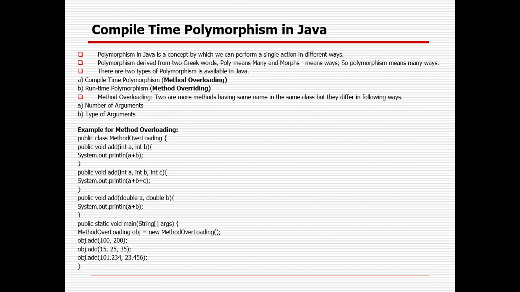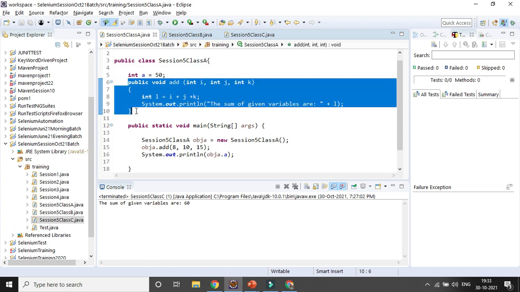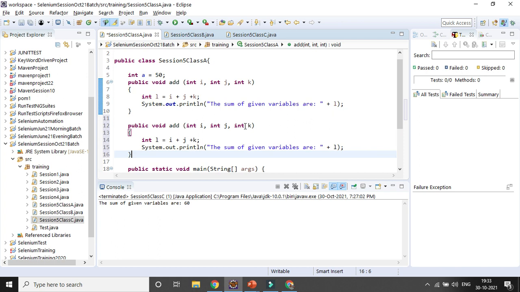Suppose I already defined a void method here. Let's try to create one more method in the same class. You can see it immediately throws an error. Why is it an error? Duplicate method. But if you change it to two variables, you can see my error message is immediately gone. So it is working.